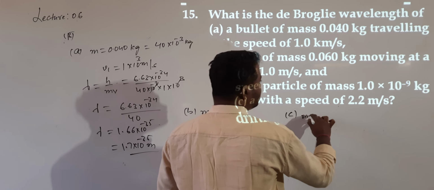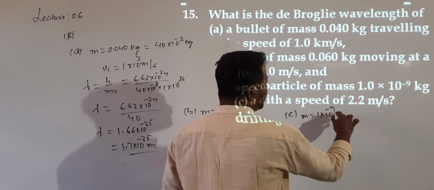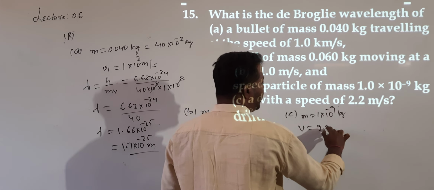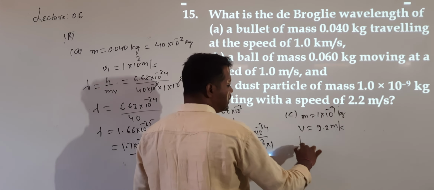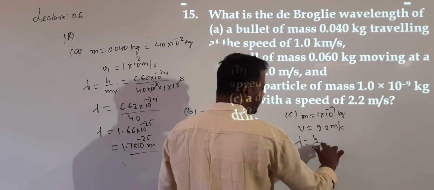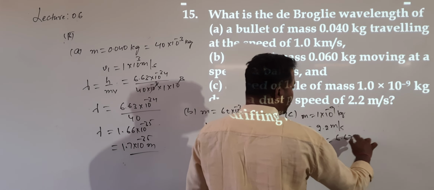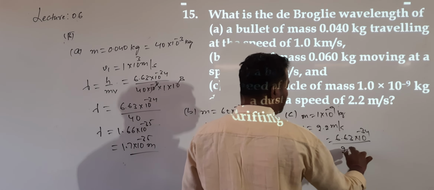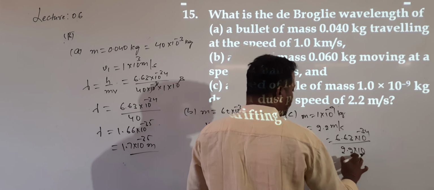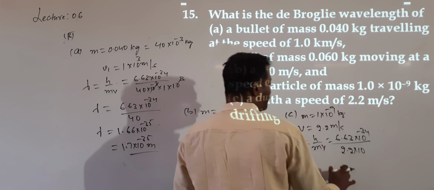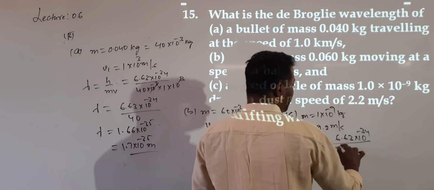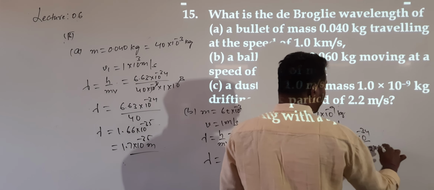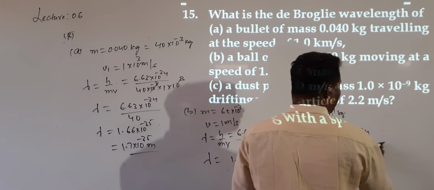Particle of mass given is 1 into 10 power of minus 9 kg. And what is the speed value given? 2.2 meters per second. So what will be the answer for lambda? h divided by mv. H value 6.63 into 10 power of minus 34 divided by mass value 1 into 10 power of minus 9 into velocity value 2.2. 2.2 has no power, only 2.2.